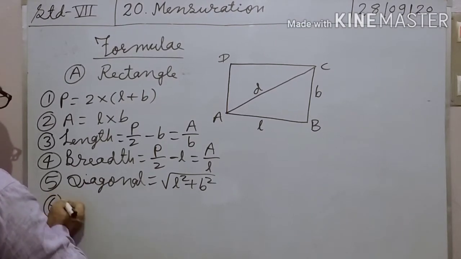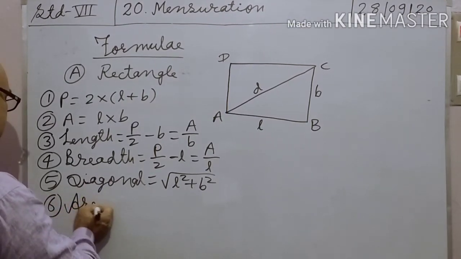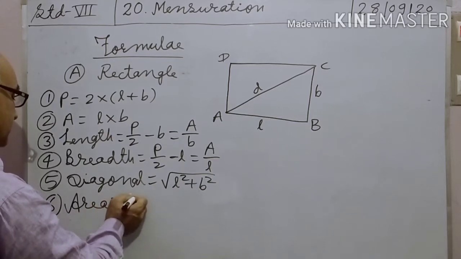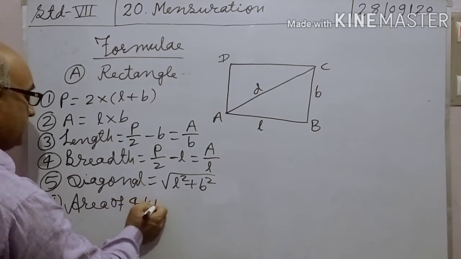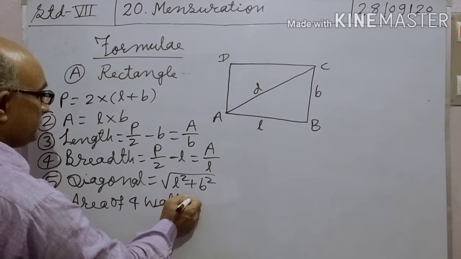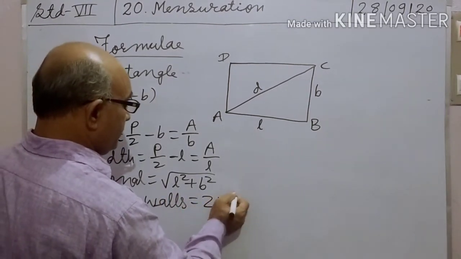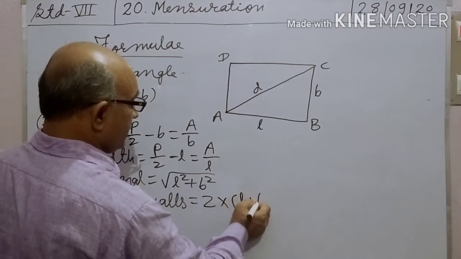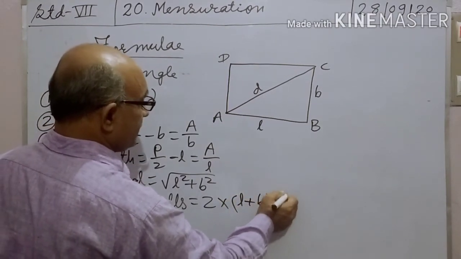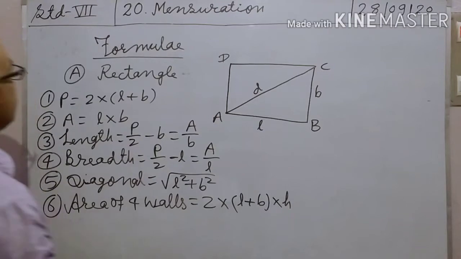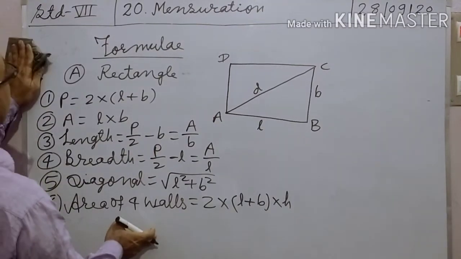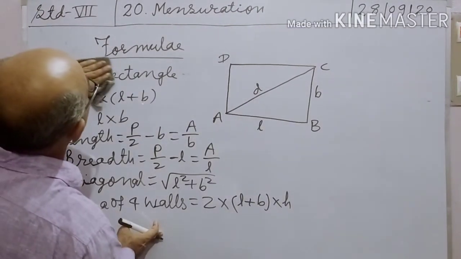And sixth formula, area of four walls, equal to 2 into (L plus B) into H. Write it.